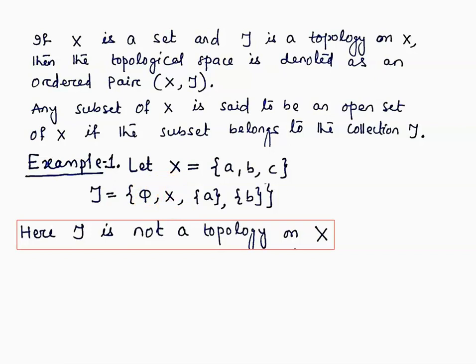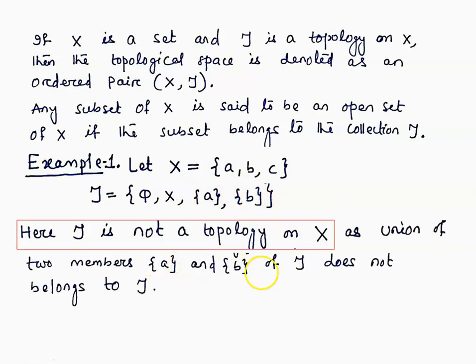The second condition says that the arbitrary union of members of tau should be in tau. But here we have a member {A} and we have another member {B}. If we take their union, the set becomes {A, B}, which is not a member of tau. So tau is not a topology. The union of {A} and {B} is {A, B}. A set containing two points A and B is not a member of this collection tau. So tau is not a topology on X.